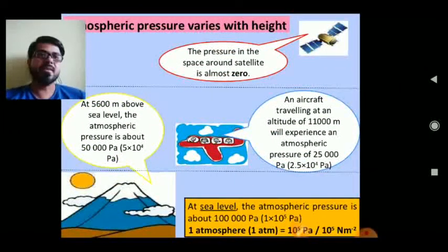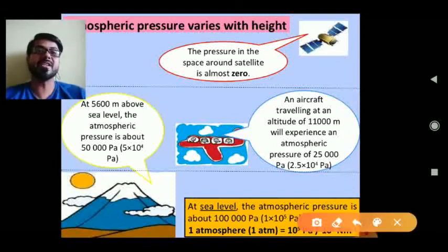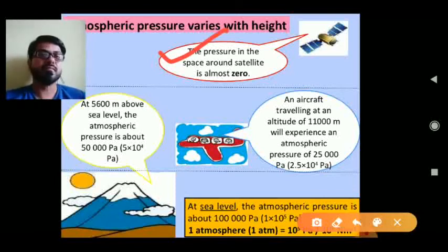Now see how the atmospheric pressure varies with height. The pressure in the space around a satellite is almost zero. At 5,600 meters above sea level, the atmospheric pressure is about 50,000 Pascal.